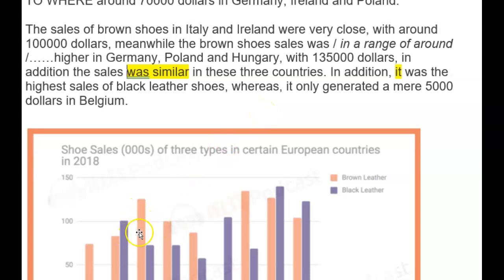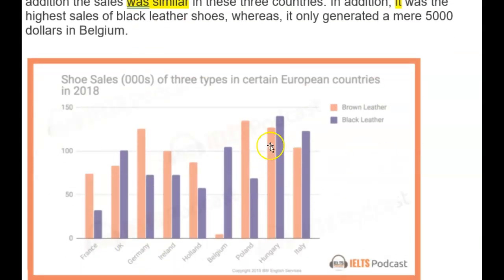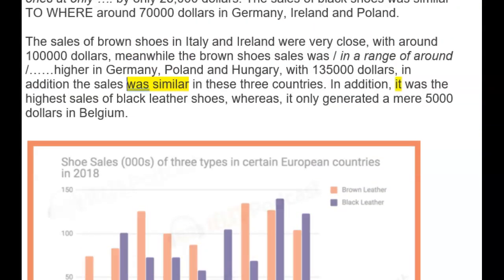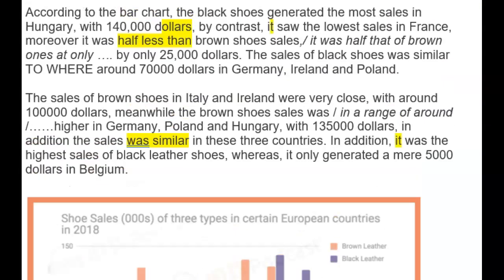So you've got your things that are similar, and you're going to be contrasting obviously that one with that one, which you did lowest and highest, or which you should. You should also compare maybe the fact that I think you said total sales were high in Hungary, but here, where are the total sales smallest? So that was France. Yeah, you did say that. Just maybe make some comments, maybe the other ones that are similarly high, the other ones that are similarly low. I mean, you've picked out the right information. Maybe it's just how you're linking it together. Needs a little bit more of the contrasting language.